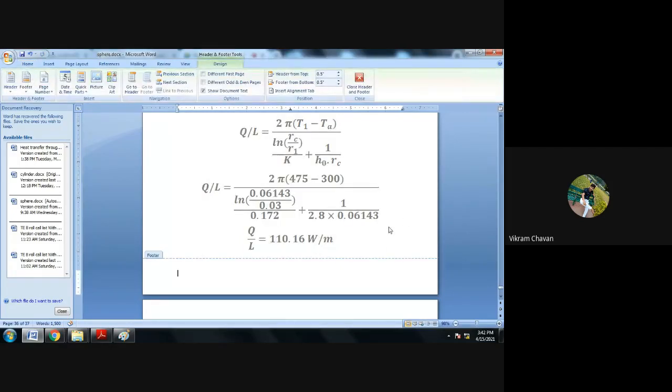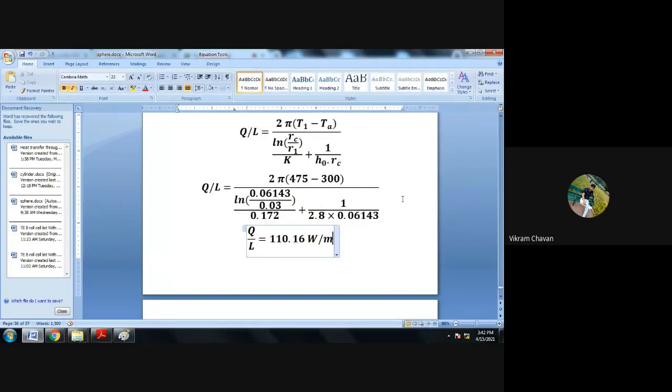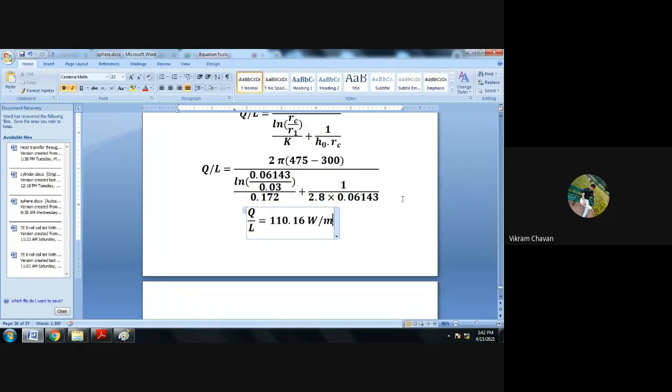Okay. So that we have calculated when we are using the critical thickness of insulation. Now we have to determine the heat transfer rate per unit length when there is no insulation provided over the